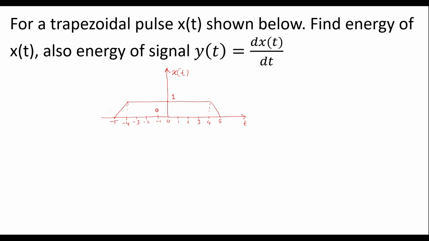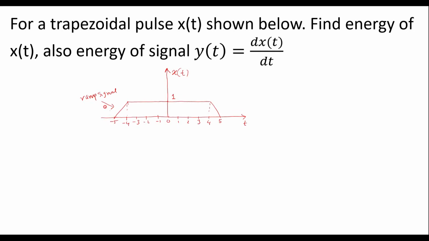Now we'll try to represent this x of t in terms of equations so that we can easily find the energy of the signal x of t. So in this example, for t less than -5, the value of x of t is 0. Similarly, for t greater than 5, the value of the signal x of t is 0. Now we'll try to find the value of x of t when t is in between -5 and -4. So this is a ramp signal.